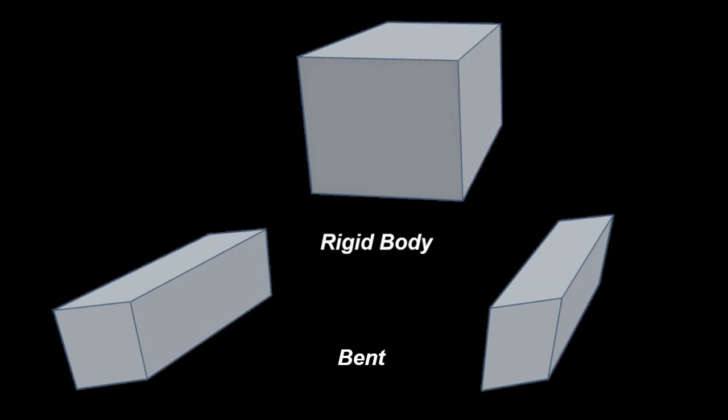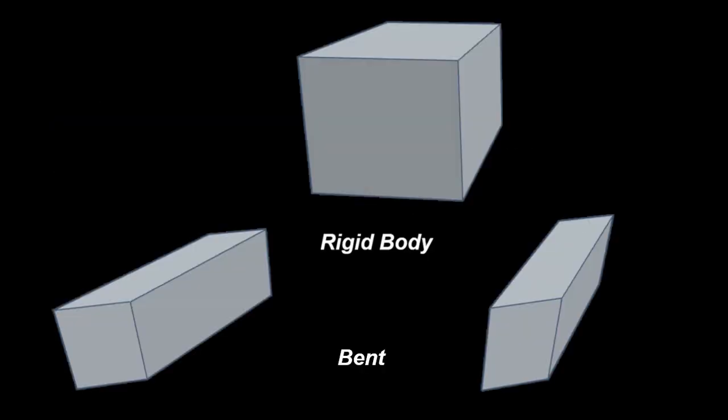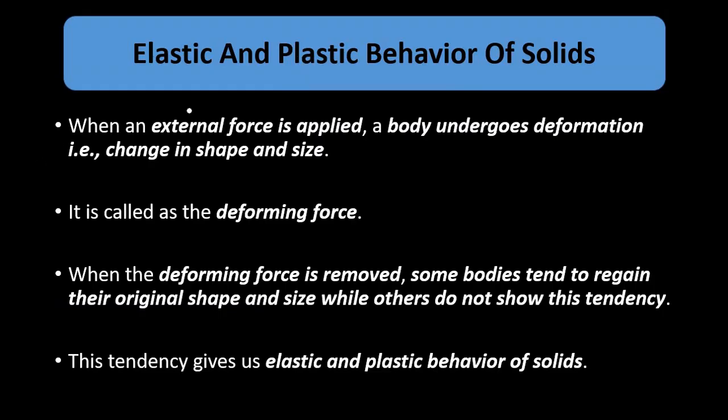Now, the deforming force, that is the external force which is applied, deforms the rigid body. After this force is removed, how the body behaves gives rise to the elastic and plastic behavior of solids. We can categorize bodies depending upon their reaction after the removal of the deforming force, and that gives us these two categories, elastic and plastic behavior.